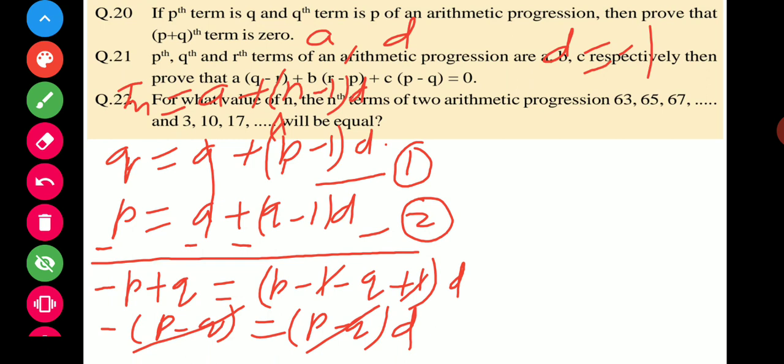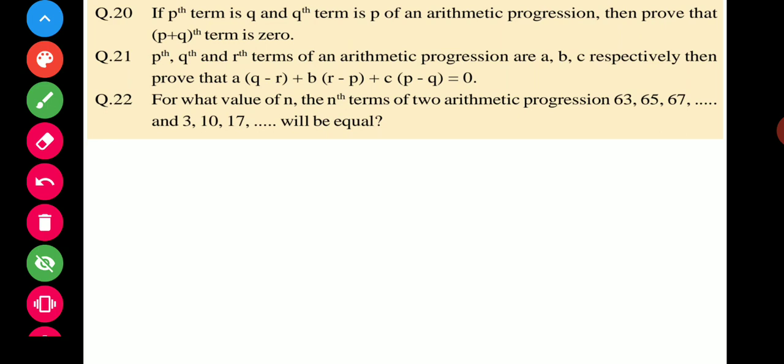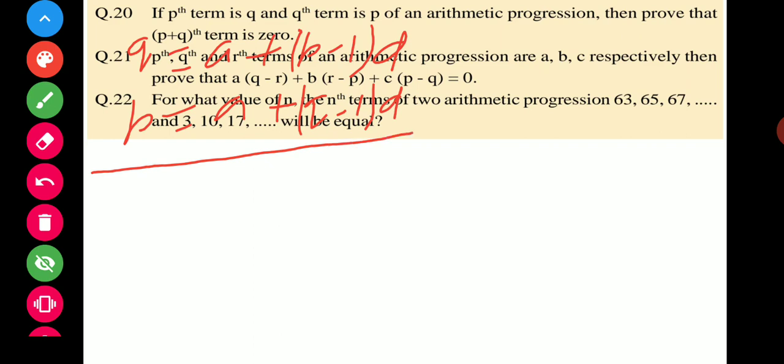Now adding to each other, adding first and second, what will happen? q is equal to a plus (p minus 1) into d, and p is equal to a plus (q minus 1) into d. What will be adding?